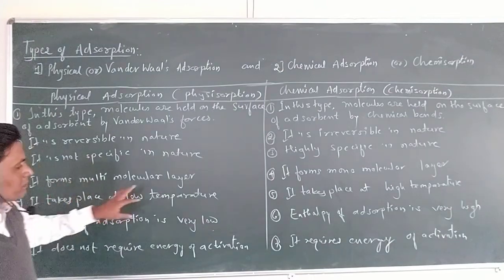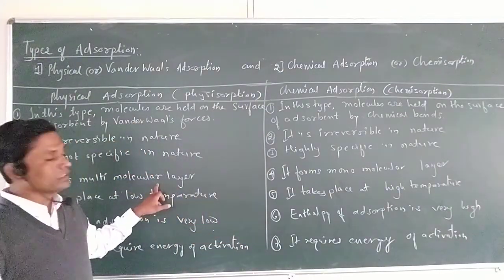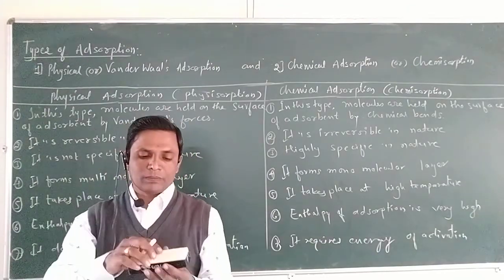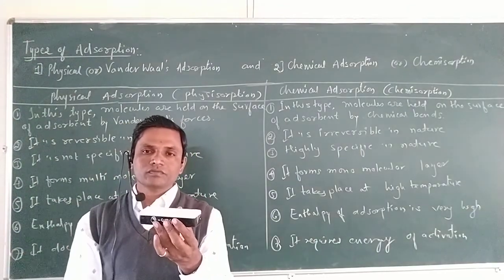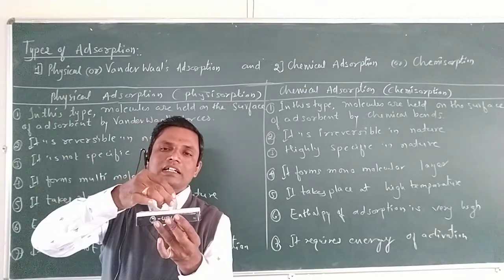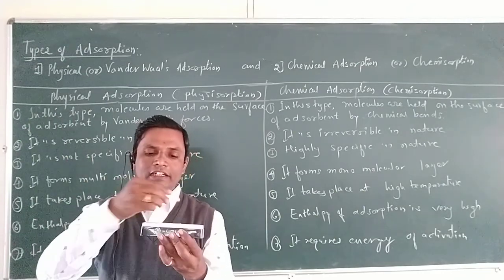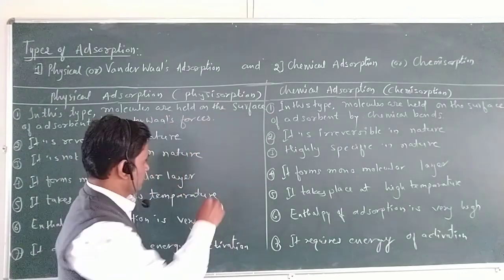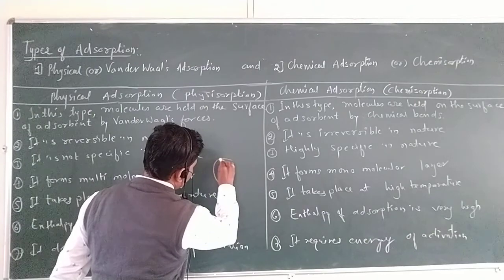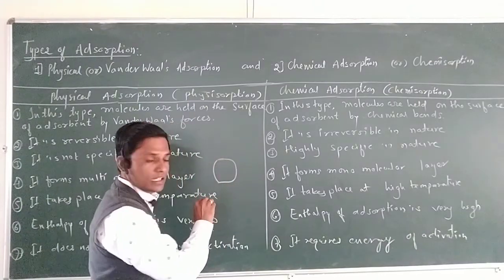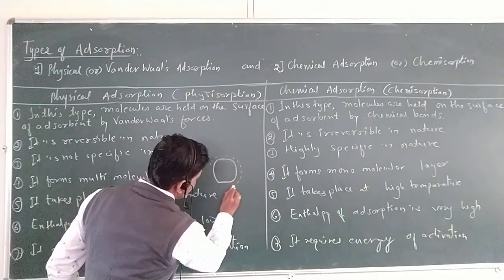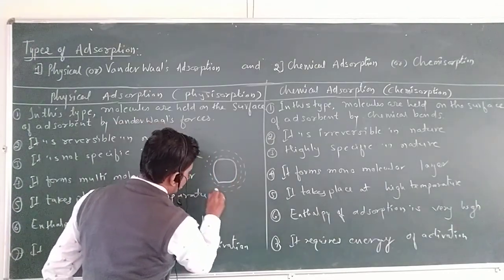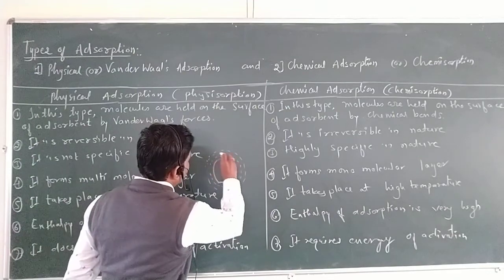Next, physical adsorption forms multilayers, which is very important. Multilayer means, suppose this is the surface of the adsorbent. Adsorbate molecules get adsorbed on the surface, one layer is created, and one more layer can be created, and again one more.